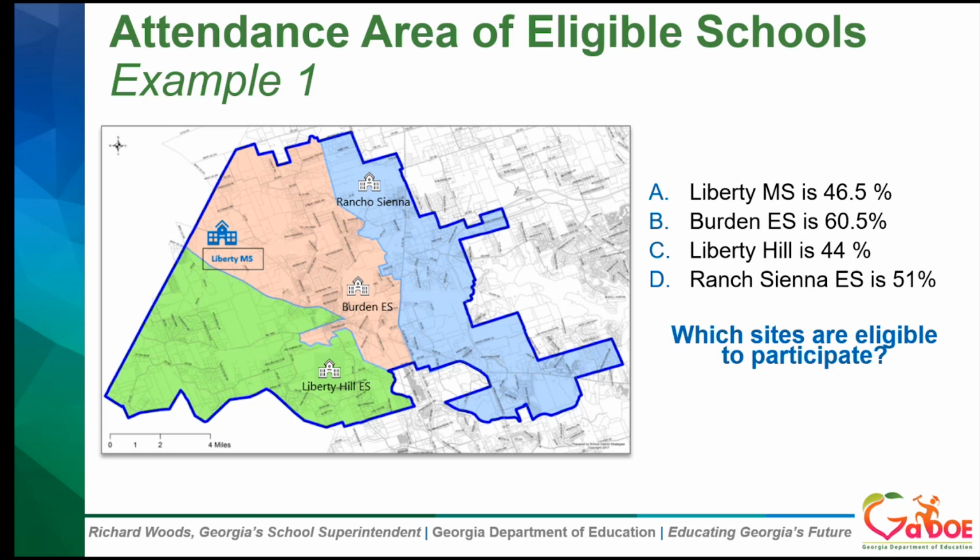As you can see on the slide, Liberty Middle School is 46.5% free and reduced. Burden Elementary is 60.5%. Liberty Hill is 44%, and Rancho Siena Elementary is 51%. So go ahead and type in the chat box which of these schools are eligible to participate.